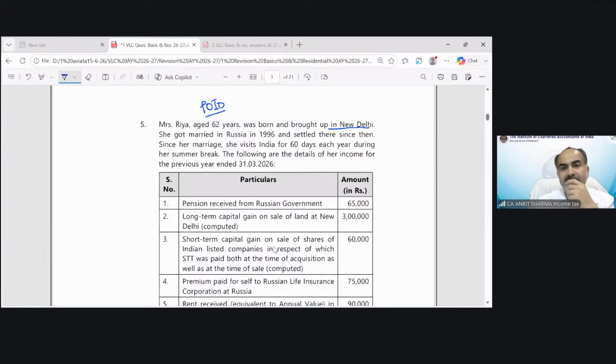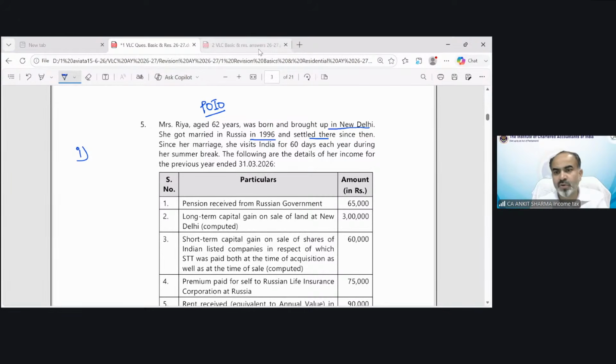She got married in Russia in 1996 and settled there, and she comes to visit India for 60 days every year. So because she is a person of Indian origin coming to visit India, we have to find out whether it's a special case or normal case.